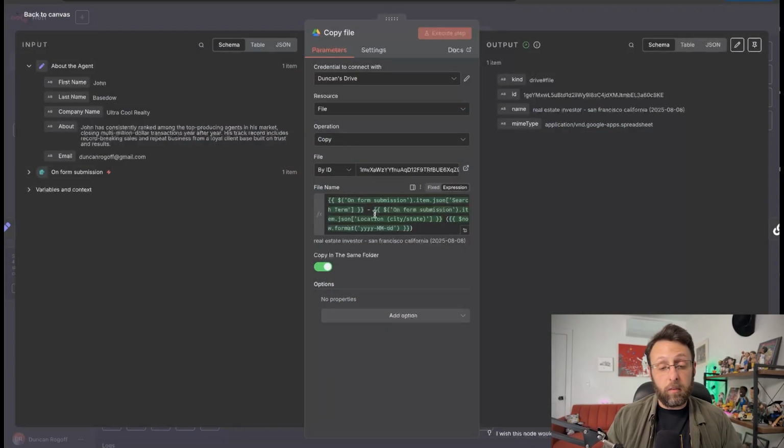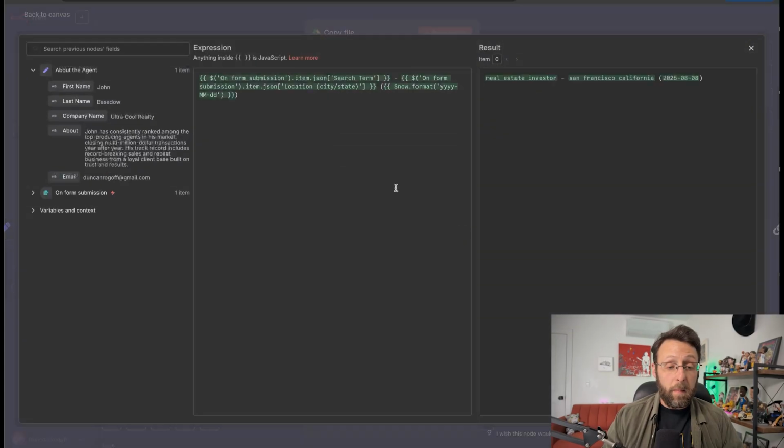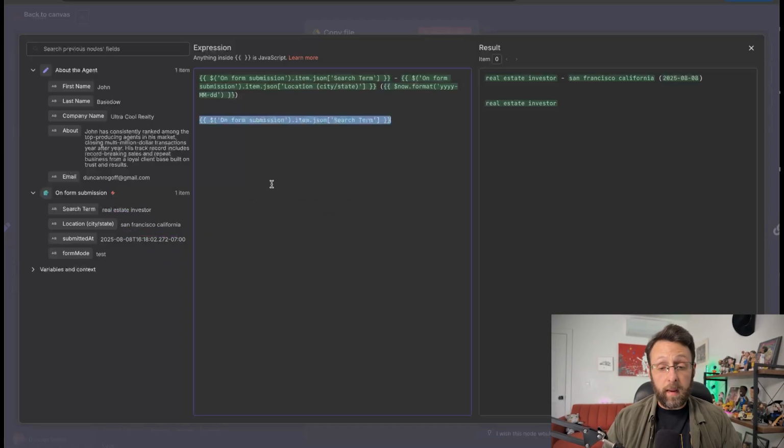And then I just gave it this file name, which looks complicated. And basically all it's doing here is piping in our search terms. And I'll just go ahead and show you how I made this real quick. Basically, you can see here we have all the information coming in from our form, which is real estate investor, San Francisco, California. So all I'm doing here is literally just dragging this in, and you can see here we have real estate investor on the side here. I'm just putting a dash in between it.